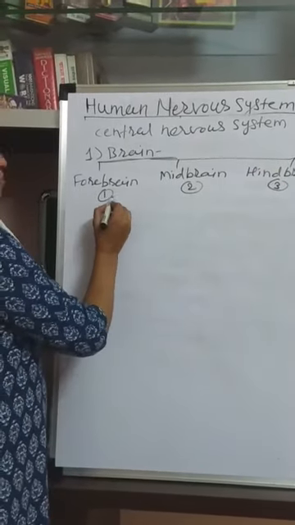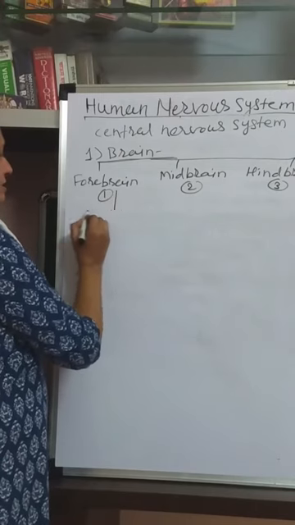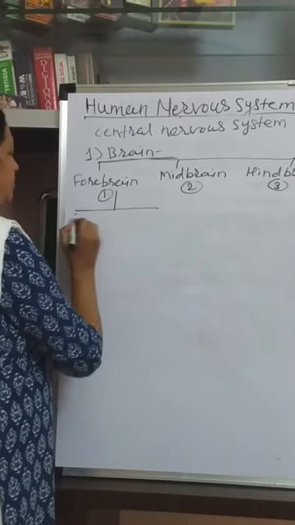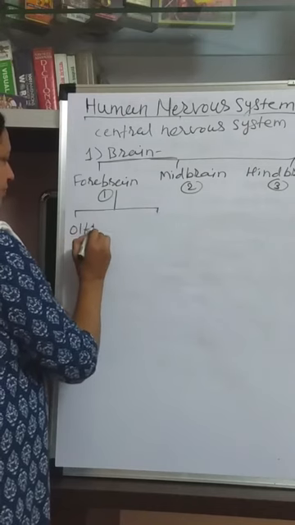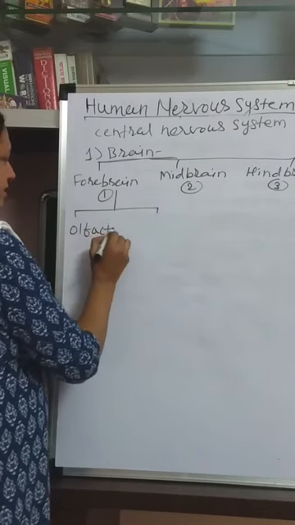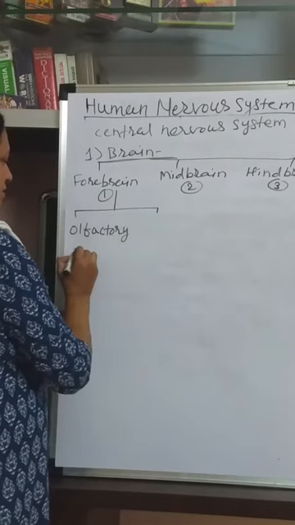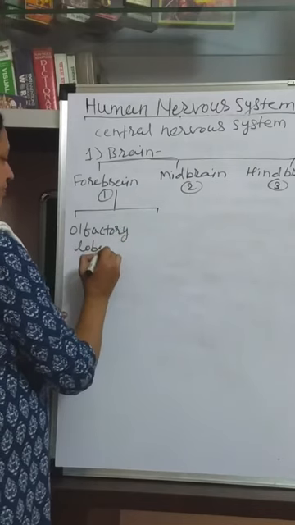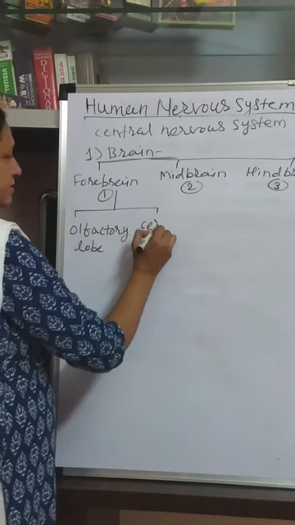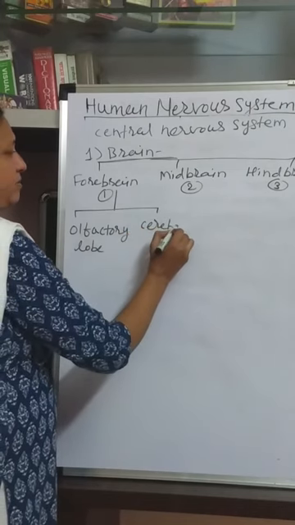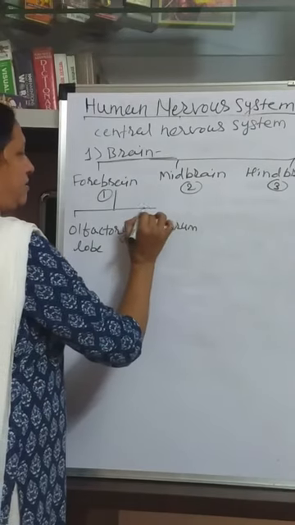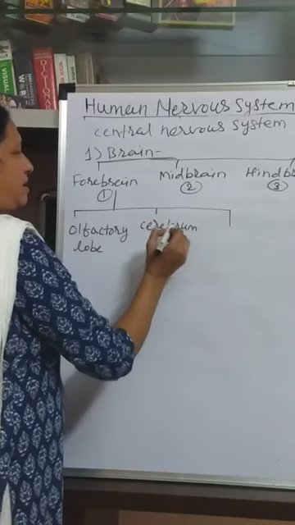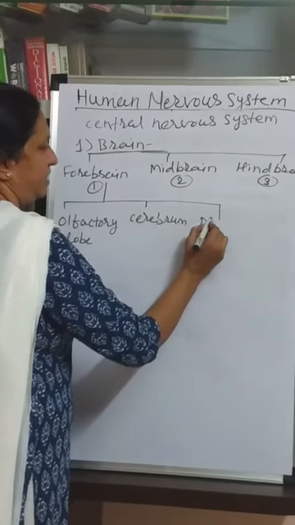Now see here, forebrain again has 3 parts: olfactory lobe and cerebrum, and diencephalon.